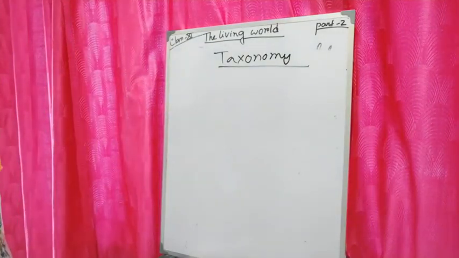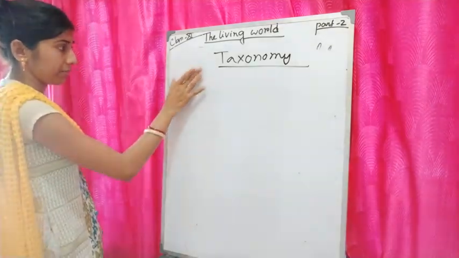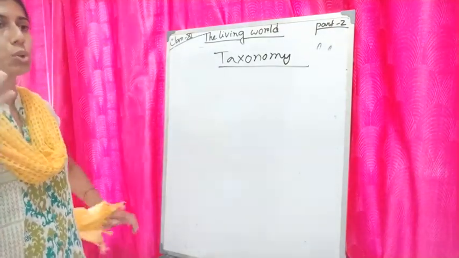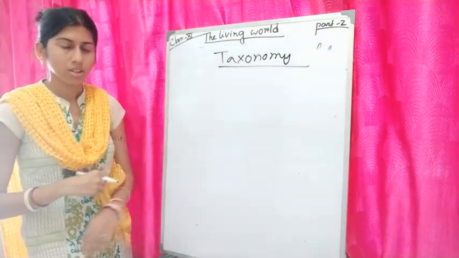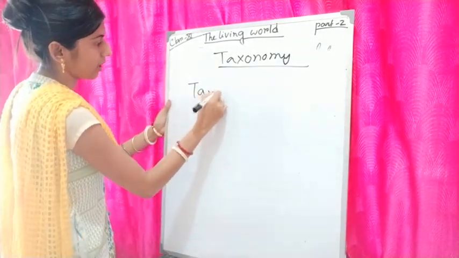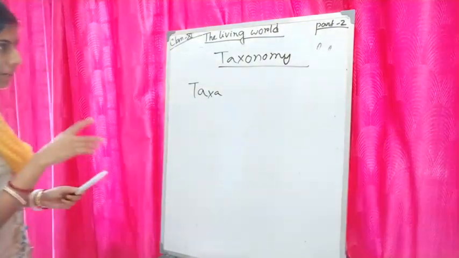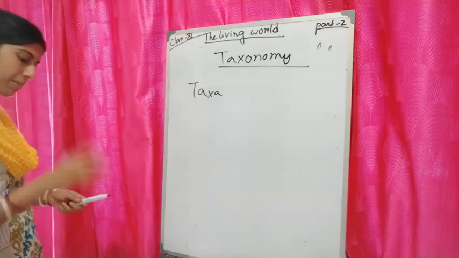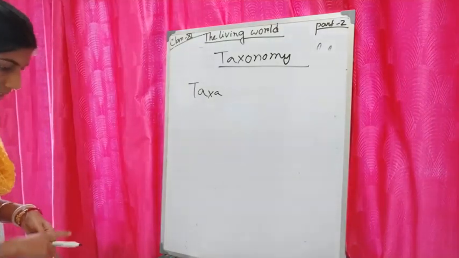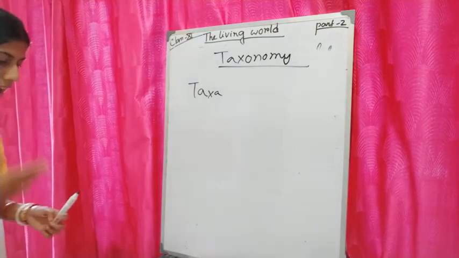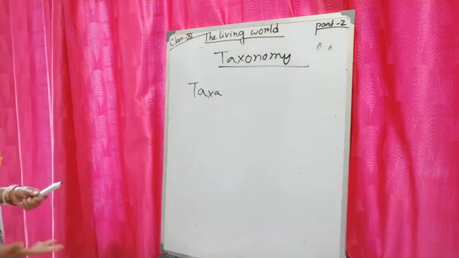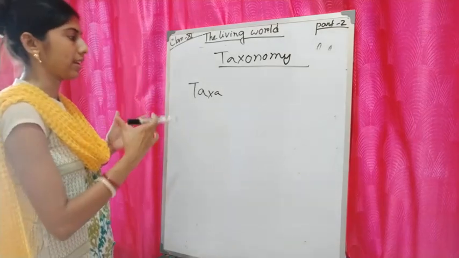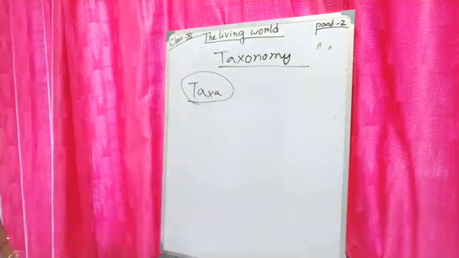So in that taxonomy, organisms or animals or plants are grouped into some categories, which are called as taxa. Like we are considering dogs, cats, wheat, rice. These are the different categories and the scientific term of these categories is taxa.